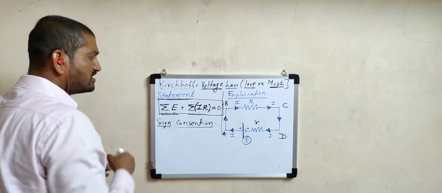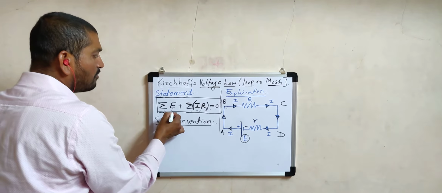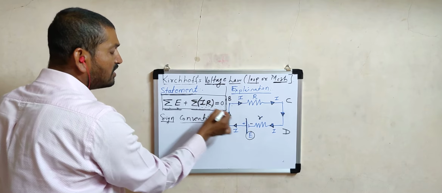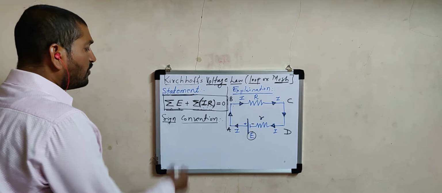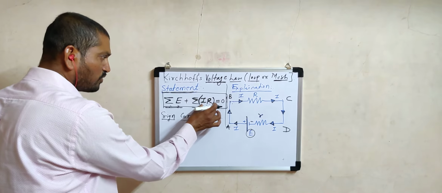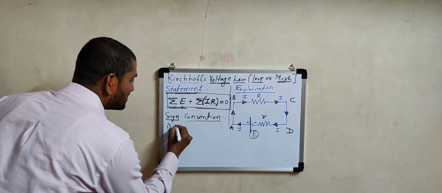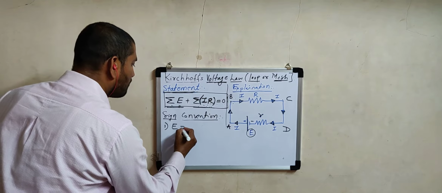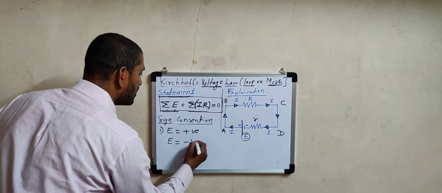So once again, let us consider the statement. Kirchhoff's voltage law or loop law or mesh law states that the algebraic sum of electromotive forces and the algebraic sum of the product of current and resistance in any closed electrical circuit is always equal to 0. Now as there are two terms, the algebraic sum of EMF and the algebraic sum of voltages, because the product IR is also called voltage, we need two sign conventions. First, the sign convention for EMF. For a given cell, whether to take EMF as positive or negative, these are the two possibilities.